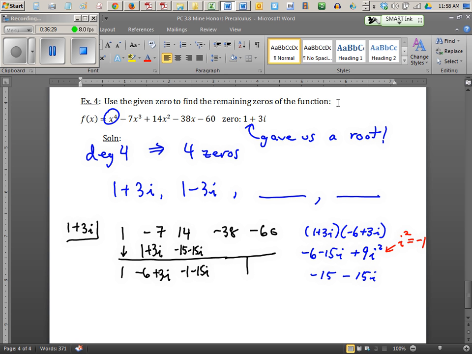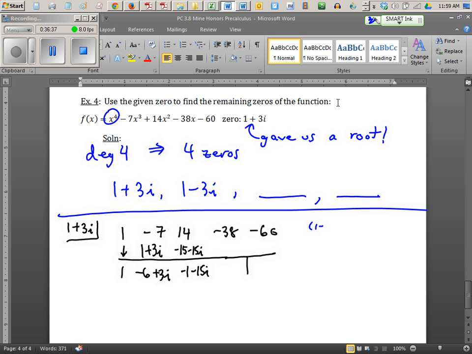Looks like I'm going to have to multiply that by what's over in the box again. So let me erase my old scratch work, do some new scratch work here. So I need to do 1 plus 3i times negative 1 minus 15i. And the FOIL gives me the first is a negative 1. The inner and outer combine to make negative 18i. And then I have a minus 45i squared, also known as a plus 45. So it looks like I'm getting 44 minus 18i.